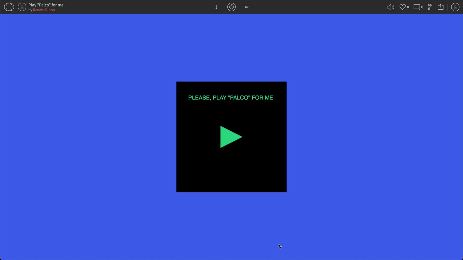Hi, so this is the remix that I made using the object-oriented soundboard. And as you see, there are a couple of things that I kept and a couple of things that I changed. So first I kept the black square canvas, which I think is an interesting highlight item in the layout, in the interface. I also kept the mouse over effect. So if you place your mouse over this area, the color changes.